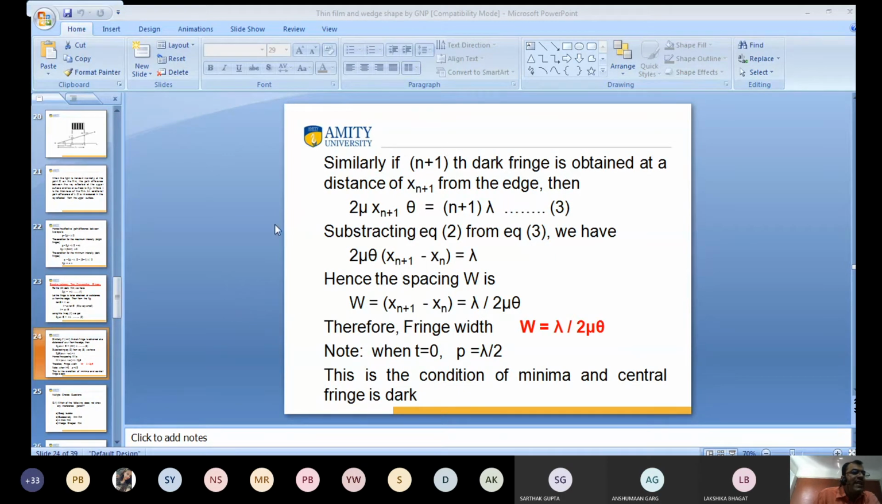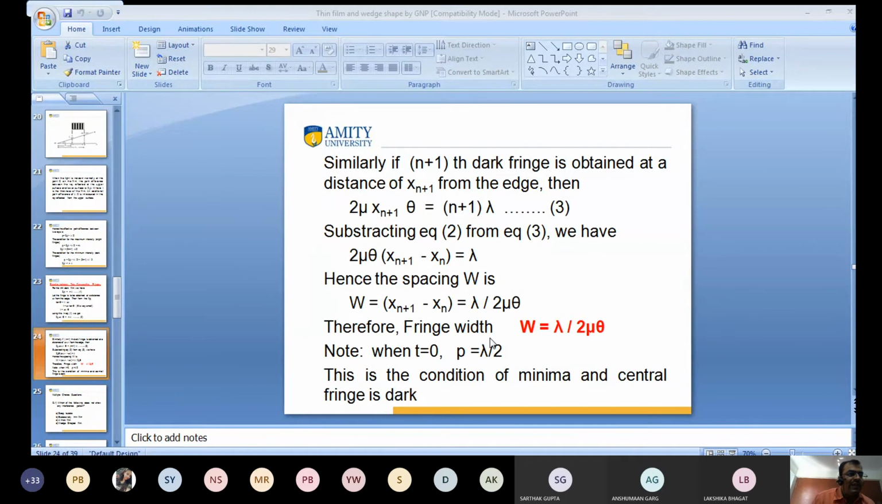So this is equal to lambda upon 2 mu theta. This is known as the fringe width for the wedge-shaped film. For the wedge-shaped film, beta, the fringe width, is equal to lambda upon 2 mu theta. When t is equal to 0, when thickness is 0, the path difference is lambda by 2. This is the condition for minima, and the central spot is dark.